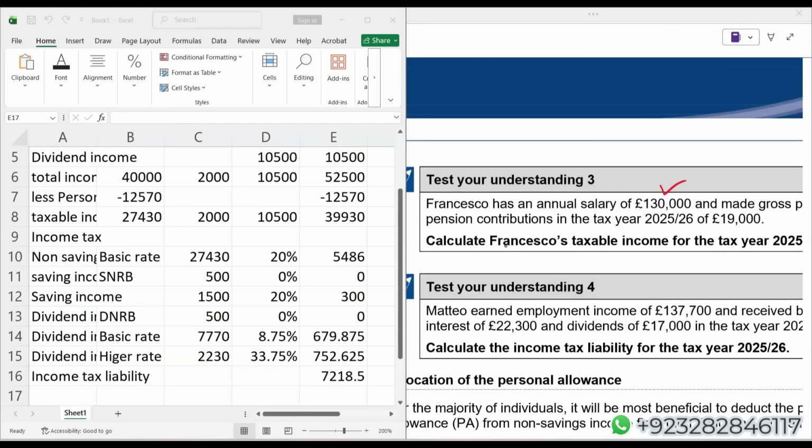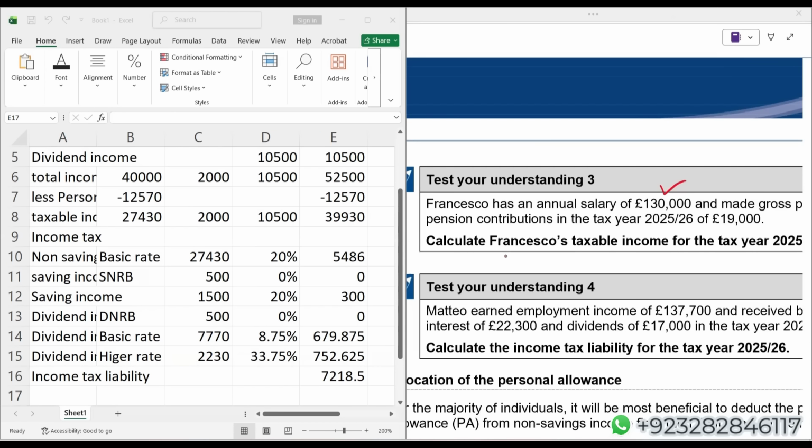I did mention, and let me repeat it again. Gross gift aid donation is not examinable in ATX. That is why, while calculating ANI, I did not consider gross gift aid donation.